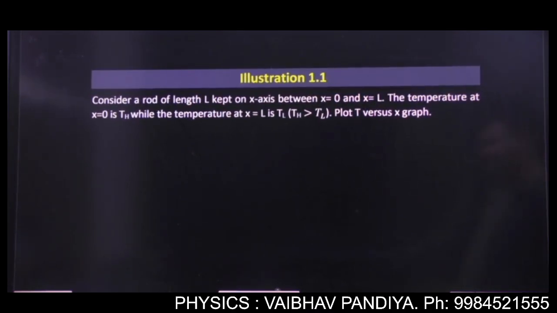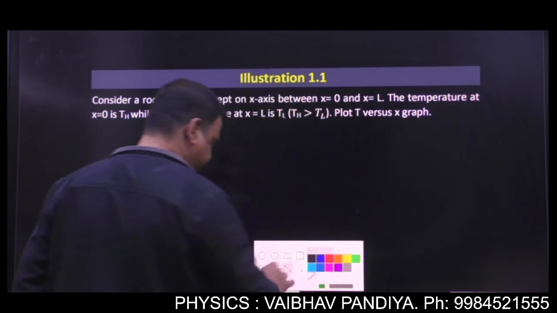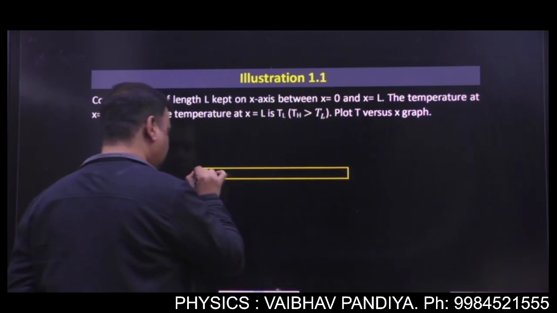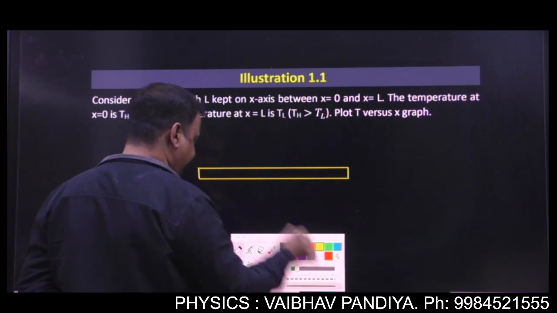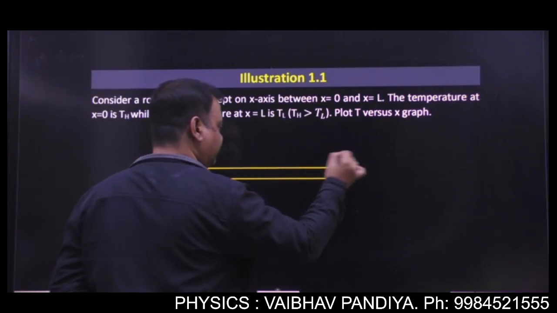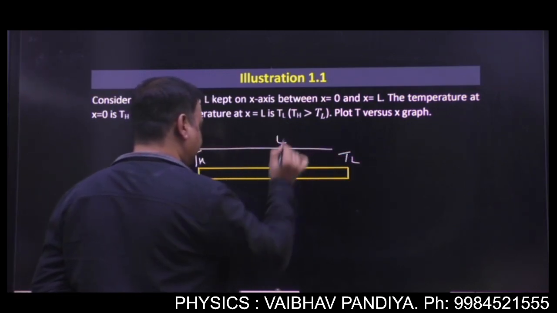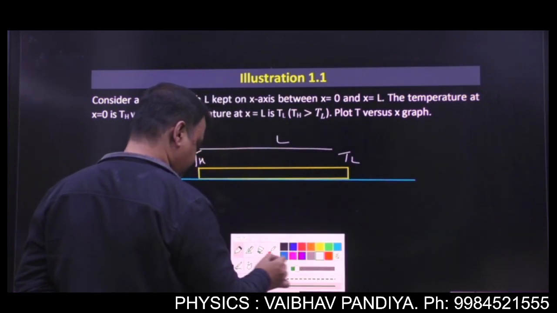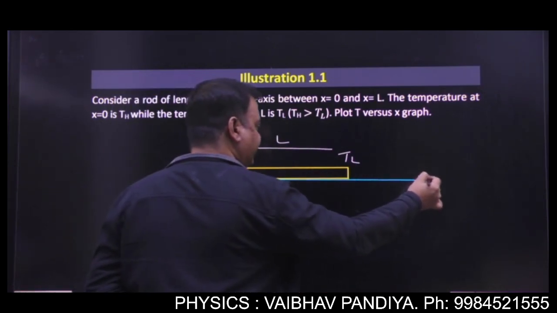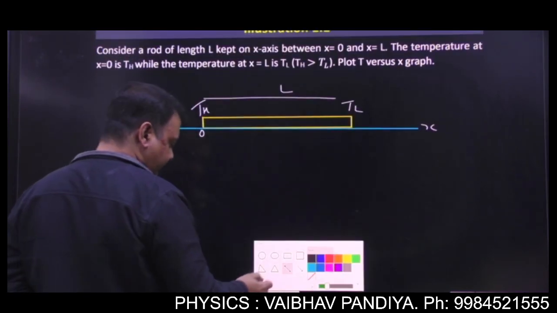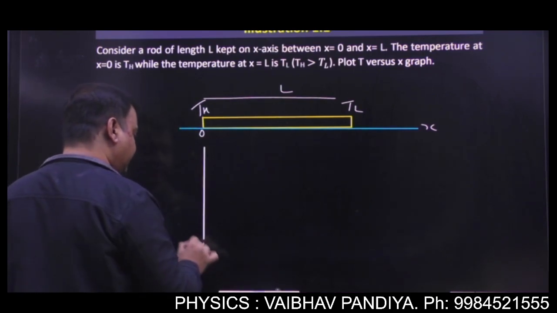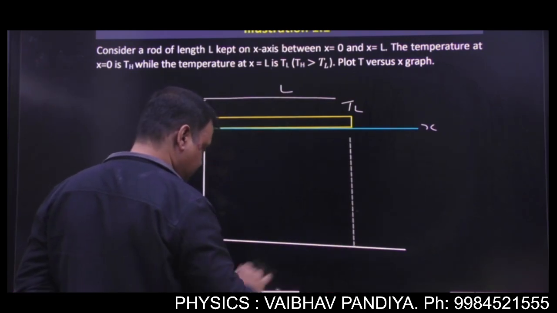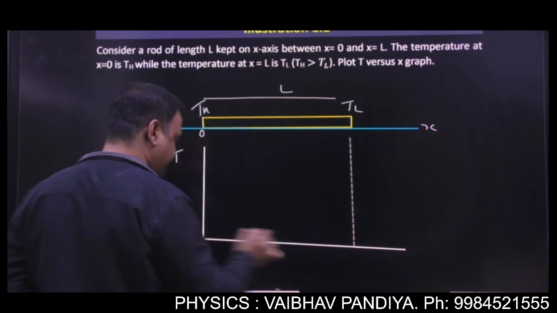Okay, now let's say illustration 1.1. Suppose you have a rod, okay, and one temperature of the rod is TH, higher temperature, and this is TL, and the length of the rod is L, okay, and the rod is kept on the x-axis. This is origin and this is positive x-axis. And of course, you're given TH is greater than TL. And we have to plot the temperature versus X graph.